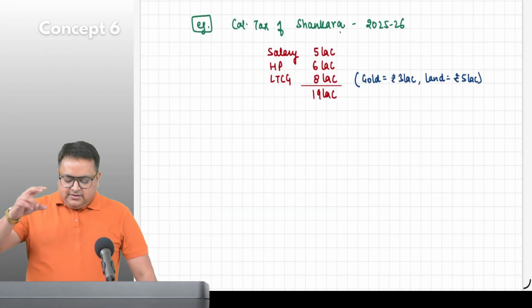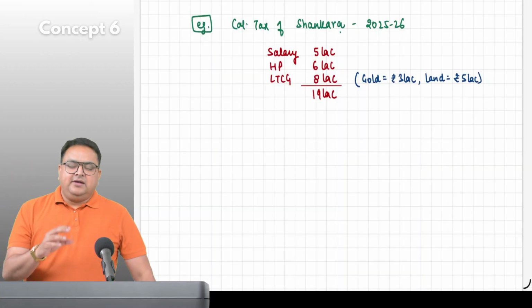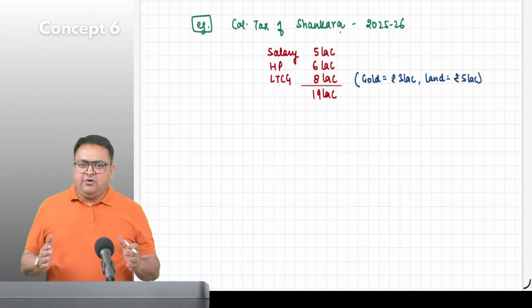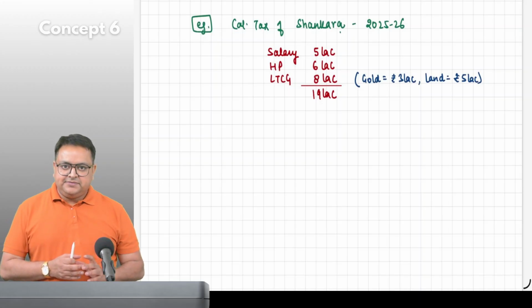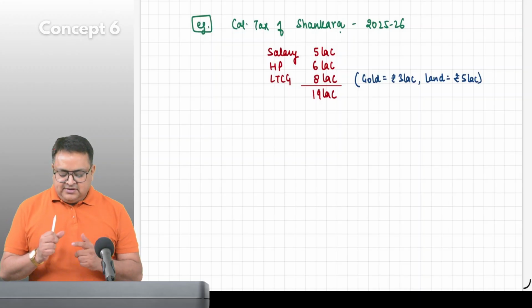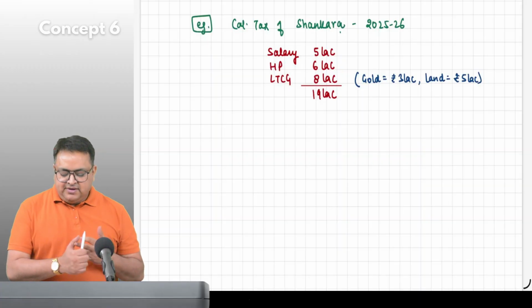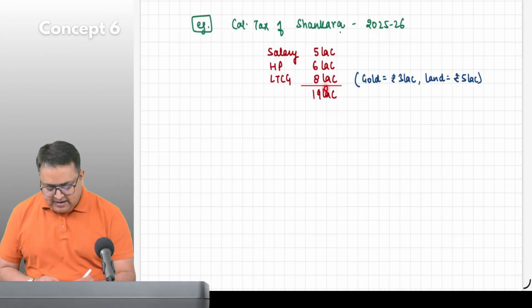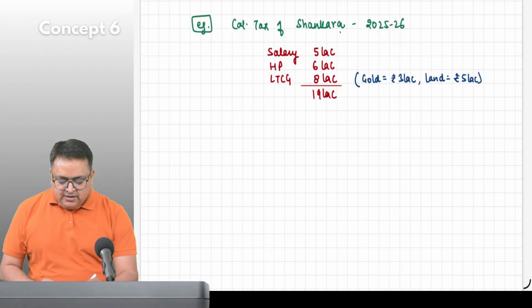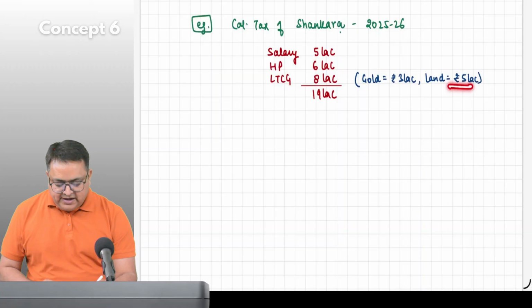Again repeating. Now let's say, for example, we are sitting in an office. A person comes to us. His income is 19 lakh. This person says, my salary income is 5, my HP is 6, my long-term capital gain is 8 lakh, for example. How did he get this long-term capital gain? I'm assuming it is long-term, right? Gold 3 lakh, land 5 lakh.